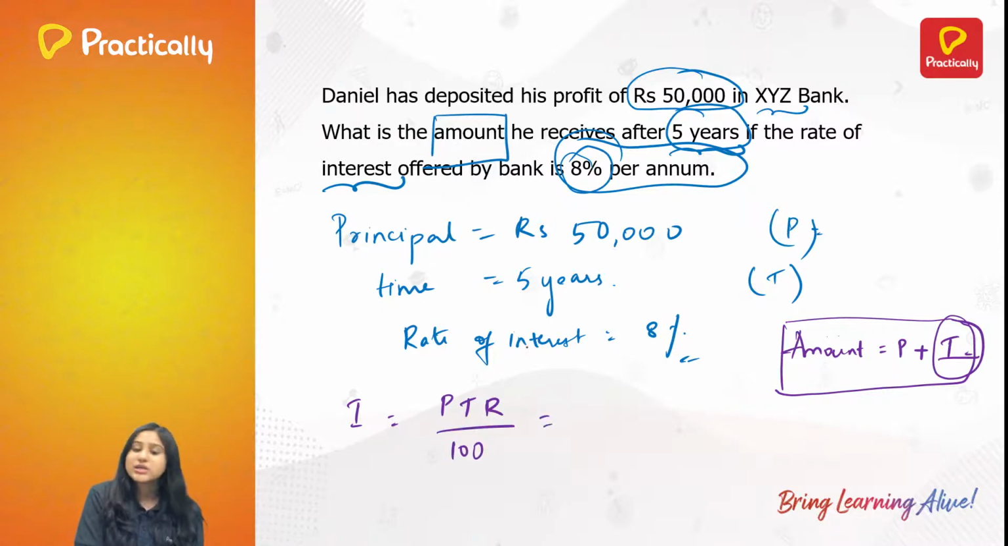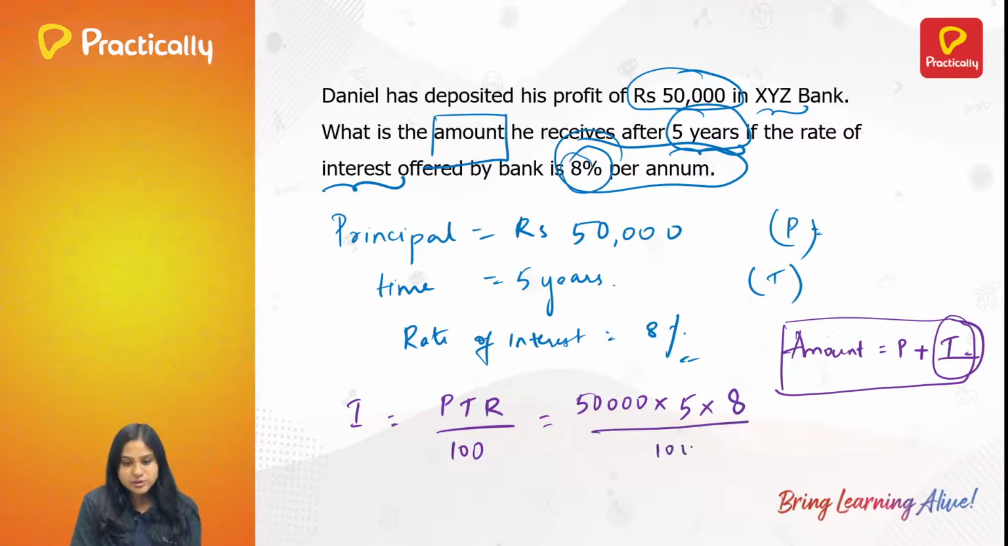Now that we know what the values are, let us substitute. What is P? 50,000, into what is time? 5 years. Rate of interest, 8 by 100. Okay, so how much is it? 5 times 8 is 40. 40 into 5 is 200. 200, 0, 0. Okay.